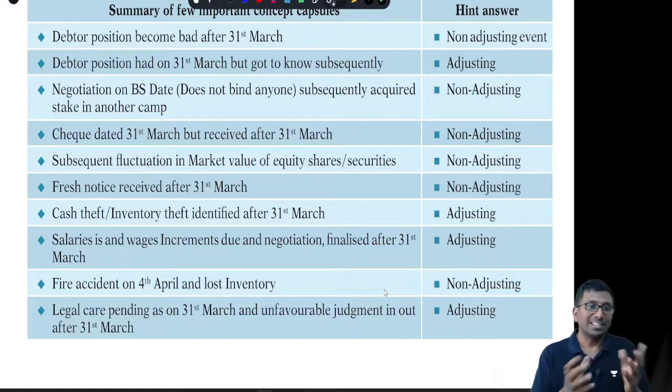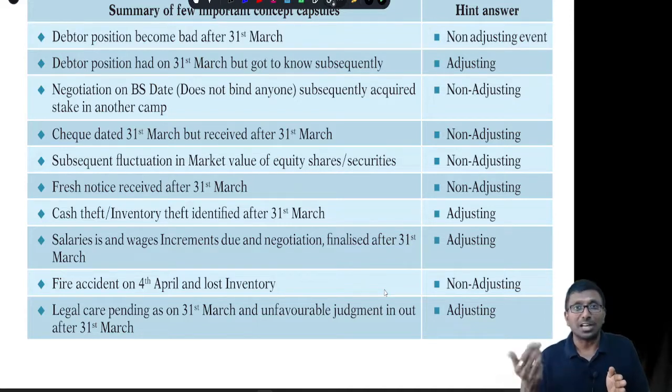Any legal case pending as on 31st March? I gave an example. Subsequently, we got a judgment. It may be a favorable judgment or unfavorable judgment. Suppose you made a provision of 100. Subsequently, you closed the liability by paying only 75 crores. Then go back and reduce the provision by 25 crore. Or if we ended up paying 125, then increase the provision by 25.